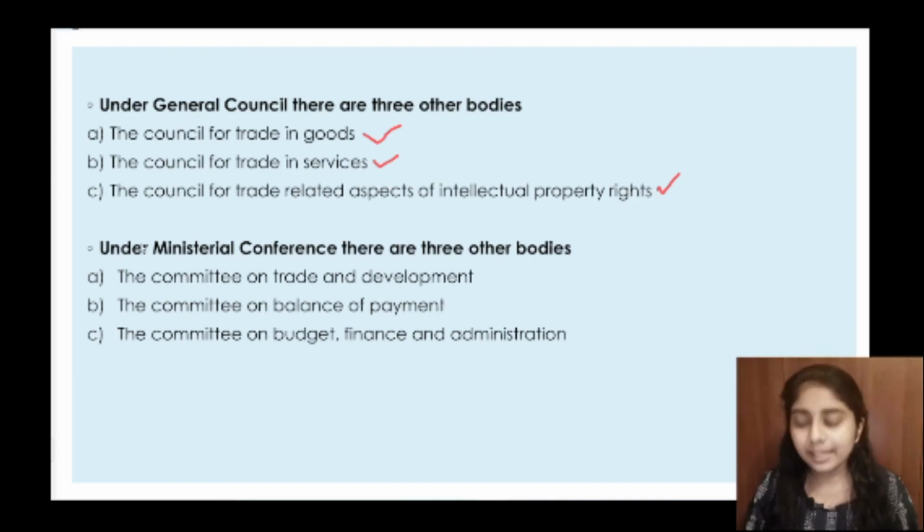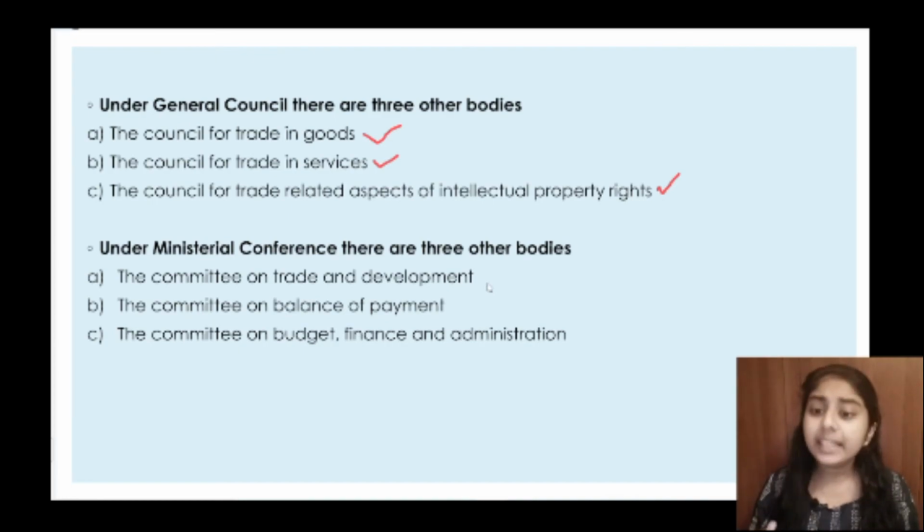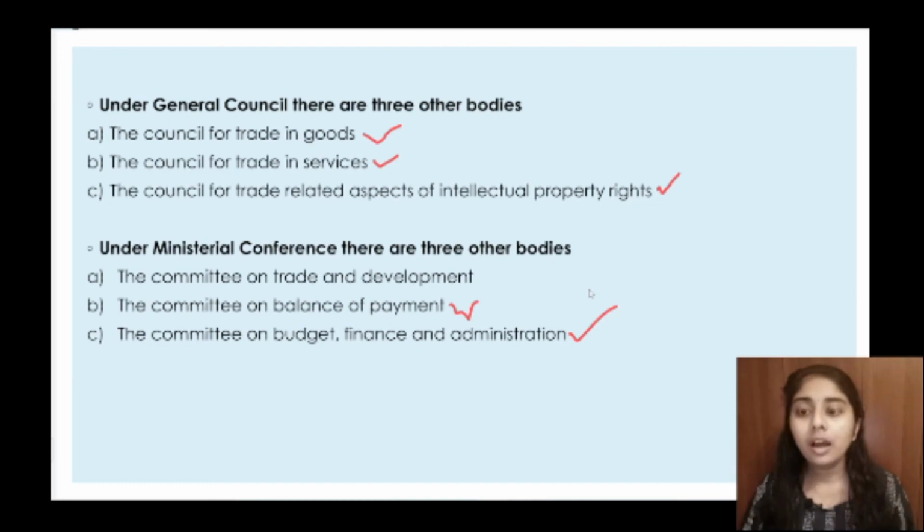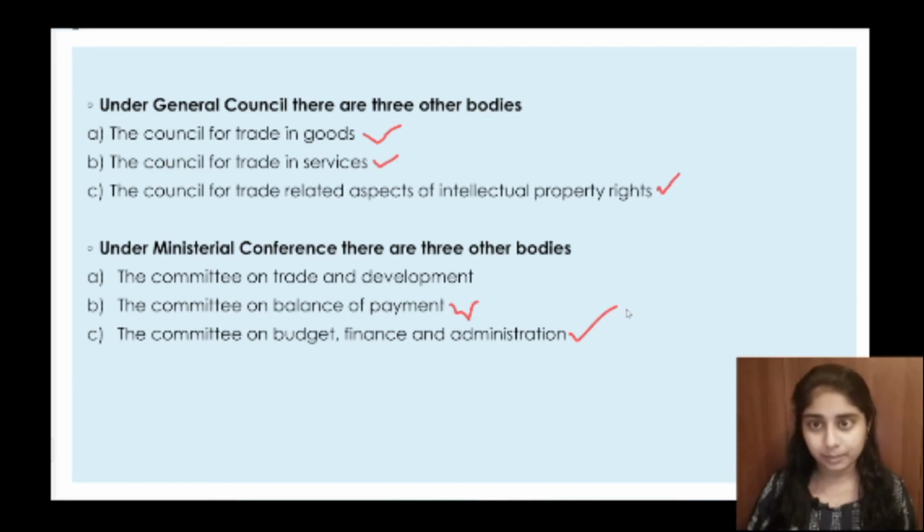The next, under Ministerial Conference, also there are three bodies. First one is the Committee on Trade and Development. So this committee will be taking major decisions and innovating ideas on trade and development. Second one is Committee on Balance of Payments. So it looks after the decisions majorly on balance of payments. And the third one is Committee on Budget, Finance and Administration, which looks after the major budget, finance and administration involved in the organization.